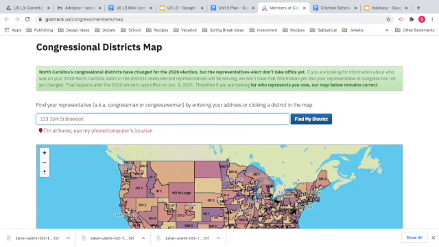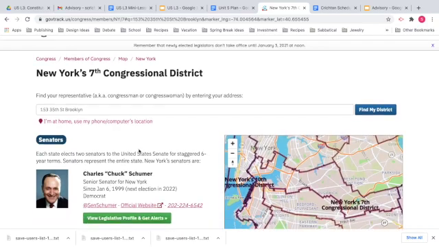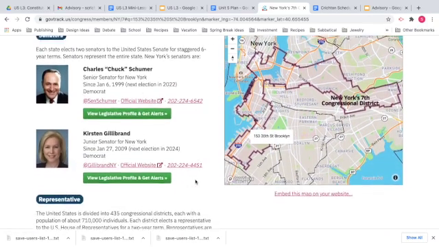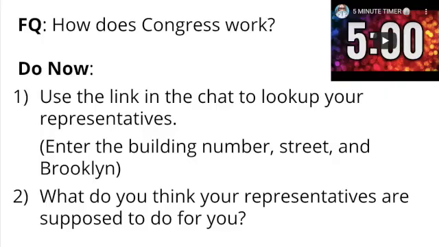I entered the school's address, so if you live in Sunset Park, these would be your representatives. These are the people who represent you in Congress. What do you think your representatives are supposed to do for you? Answer this Do Now in the first question of today's Schoology quiz.